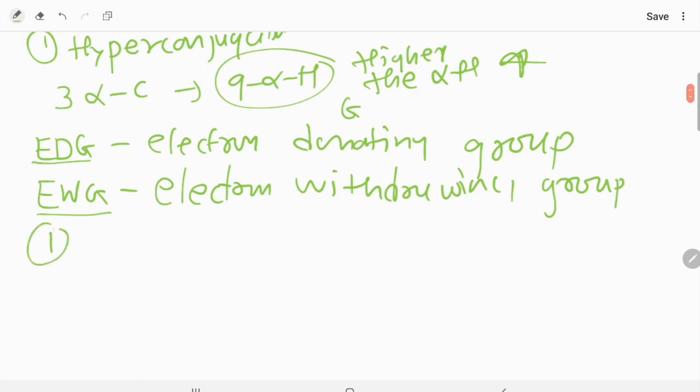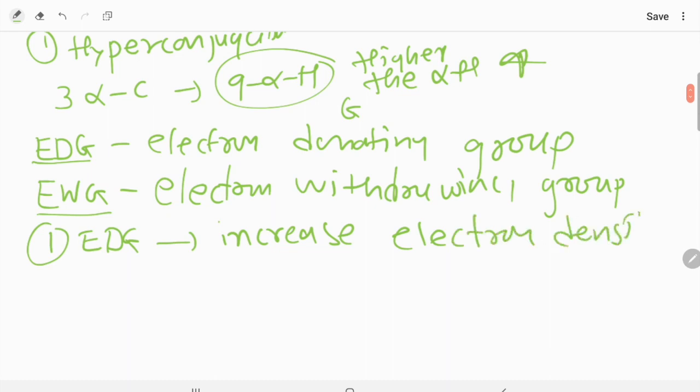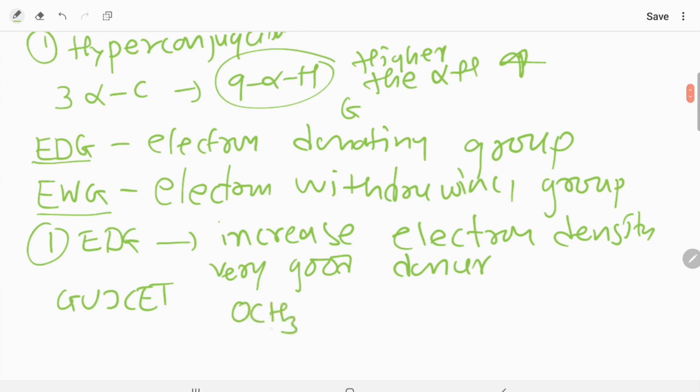So the very first thing is that when you talk about an electron donating group, that group exactly increases electron density. So they are very good donors. See, based on this, there was one question which was asked in the GUJSET exam. Suppose you take an OCH3 group, so this group is considered a very good donating group.